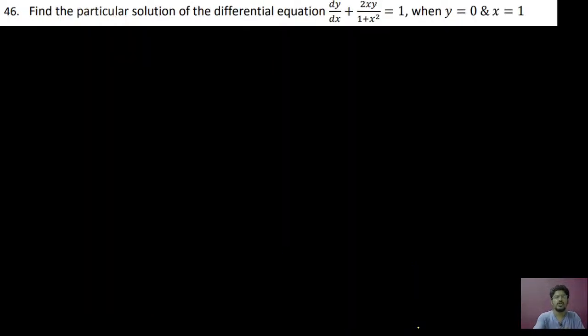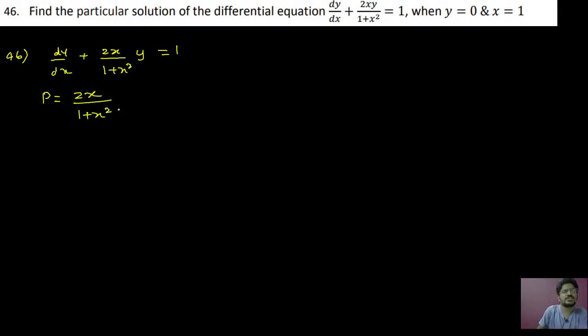Now let us go for problem number 46. What is problem number 46? Find the particular solution of the differential equation dy by dx plus 2x divided by 1 plus x square into y equal to 1. Why I have written like this, you can understand, because p is equal to 2x divided by 1 plus x square, and q is equal to 1.